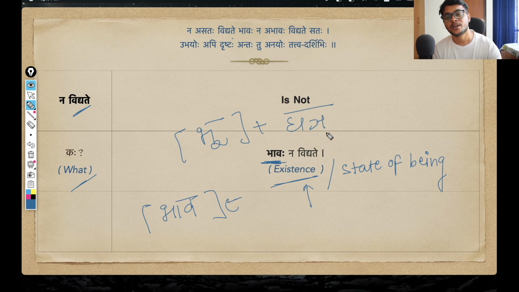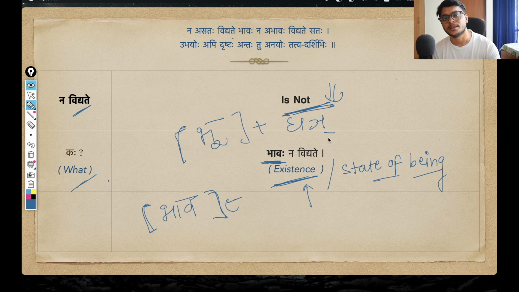And this of course is right, because when this bhu dhatu is modified by one suffix, that is called ghanj suffix, we get this pratipadika bhava. We have already seen this suffix before. The use of this suffix is this only, to denote the bhava, the state of being of that root. So bhu means to be, so bhava means being, the state of being, or simply existence. Okay, so I hope this is clear.